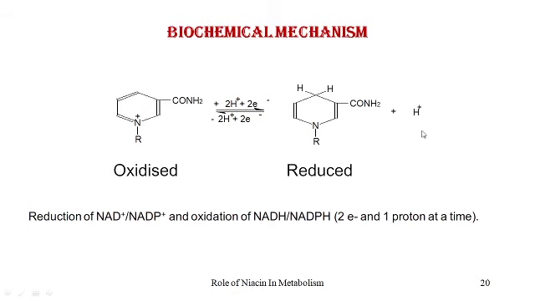And so usually when you're writing the reduced form of NAD or NADP, it is written as NADH plus H plus, or NADPH plus H plus, rather than writing NADH2. So reduction of NAD plus and NADP plus, and oxidation of NADH and NADPH, that is the reverse reaction where the hydrogen atoms are now being given out, requires two electrons and one proton at a time. So this proton remains extra.